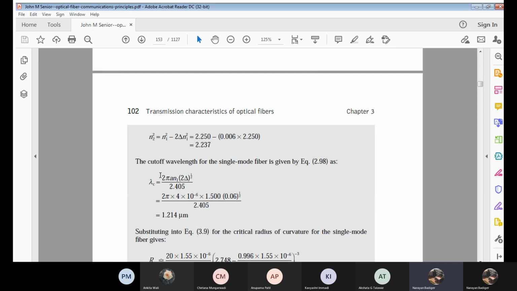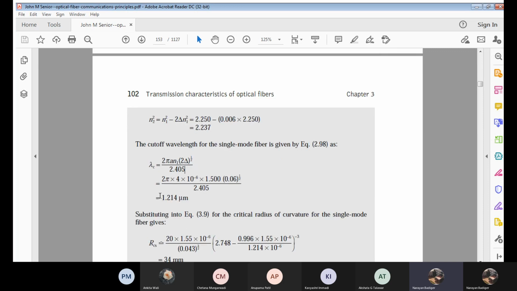So lambda C is equal to 2 pi a N1 into square root of 2 delta divided by V. Now we have already defined the V value with respect to single mode fiber, 2.405. That is constant and fixed for OFC cable in single mode, for calculation of cutoff wavelength. If you substitute all those given values, you're going to get the cutoff wavelength as 1.214.